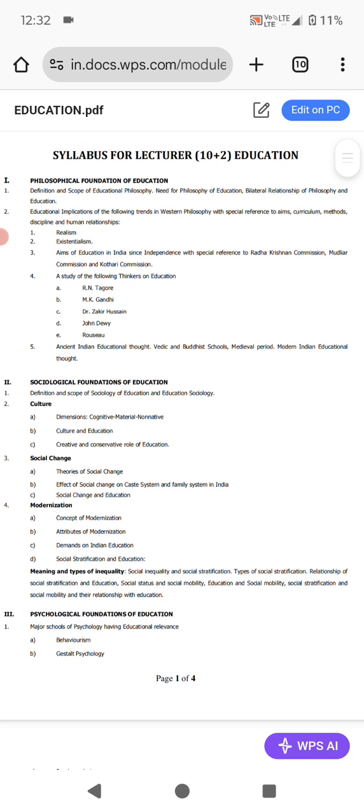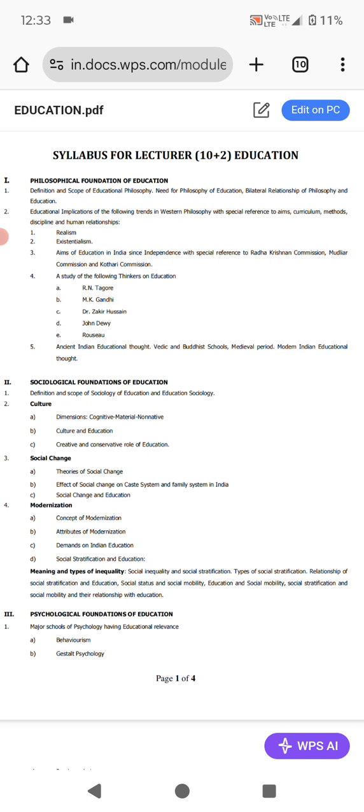Only three commissions are named, but when they write modern Indian educational thought, if it is in the new syllabus also, we will have to go through the new documents and commissions on education. According to me, we are not expecting any change in the philosophical foundation of education.